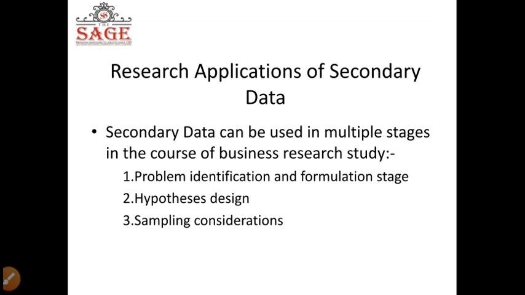So, I will collect secondary data already collected by the police department or by the human rights department or by NGOs, and then use that data in order to formulate my objective. So this must be clear to you that secondary data can also be used for the problem identification and formulation stage. Next is hypothesis design and sampling consideration.